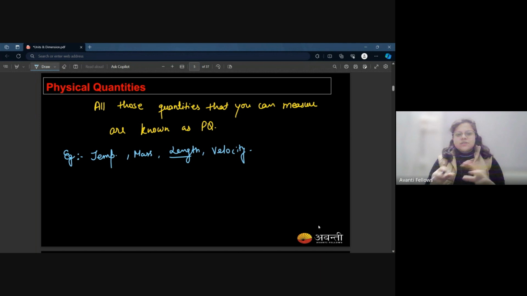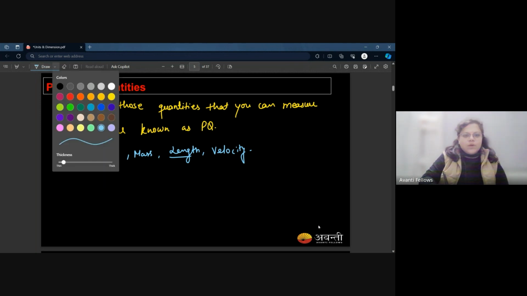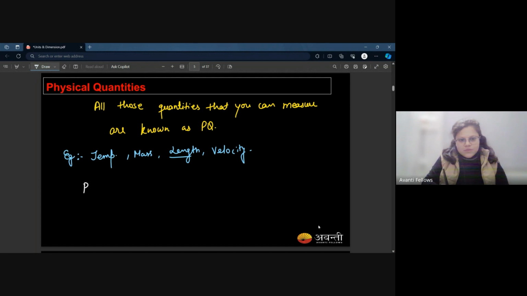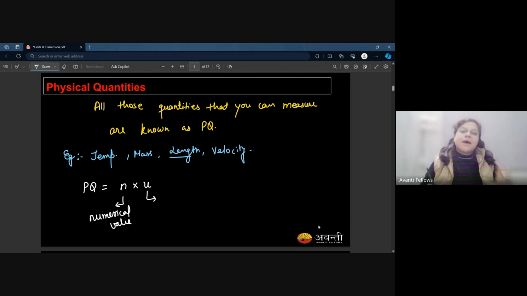So we understand physics through these quantities. Now, a physical quantity is represented in this form: physical quantity equals n times u. Here n is a numerical value and u is some kind of comparison. You are comparing two things, right? u is some kind of comparison.